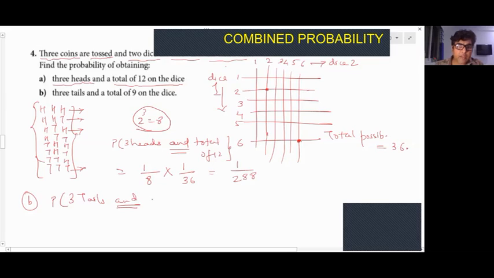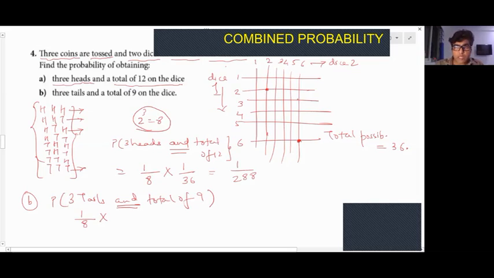Okay, a total of 9. Now 3 tails, how do I get 3 tails? I can get it only one way, out of how many? 8. And means multiplication. Total of 9, how do I get a total of 9? Now I'm crossing it out to get a total of 9.